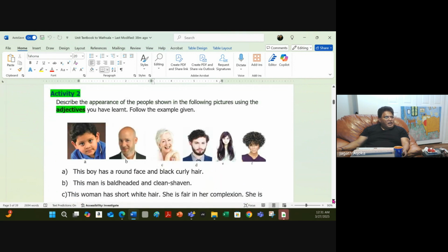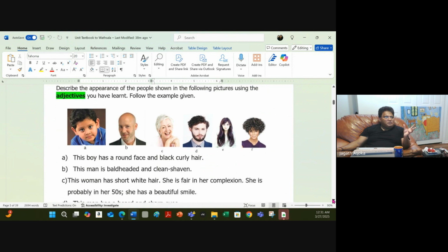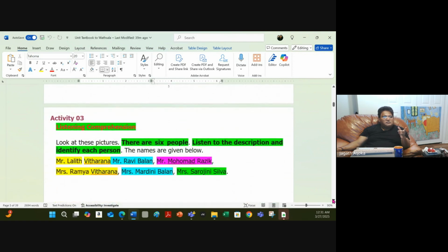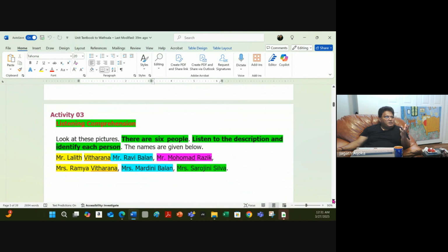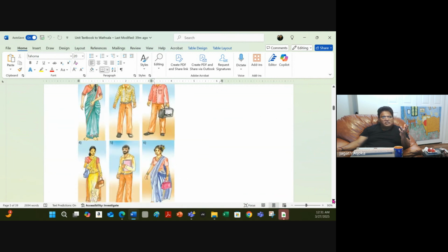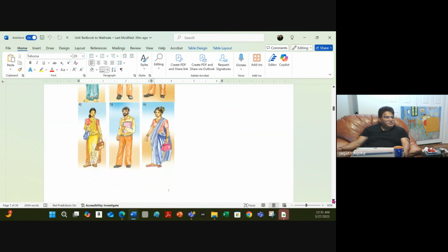Activity 2, we had the similar thing in workbook, right? You describe people looking at their pictures. Then activity 3, listening comprehension. We have listening comprehension in workbook. We were talking about 5 people. Here it was a little bit much longer. There were 6 people. We did this exercise, right?